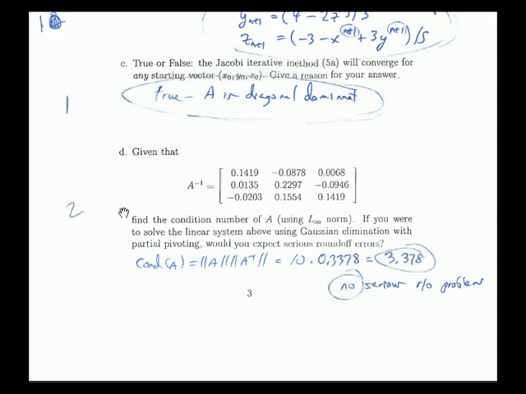Part D is over section 6.5, which we're skipping, so it wouldn't be relevant to you, but let me say a few words about 6.5 since we skipped it. This is about round-off error. When you use Gauss elimination to solve a linear system, the only error you have is round-off error, but it can be very severe if the matrix is very ill-conditioned. That is, if it's nearly singular. If it's non-singular, there'll be a unique solution, but if it's nearly singular, you're going to get bad round-off error, and it really doesn't matter what you do. You're almost doomed to get bad round-off error.